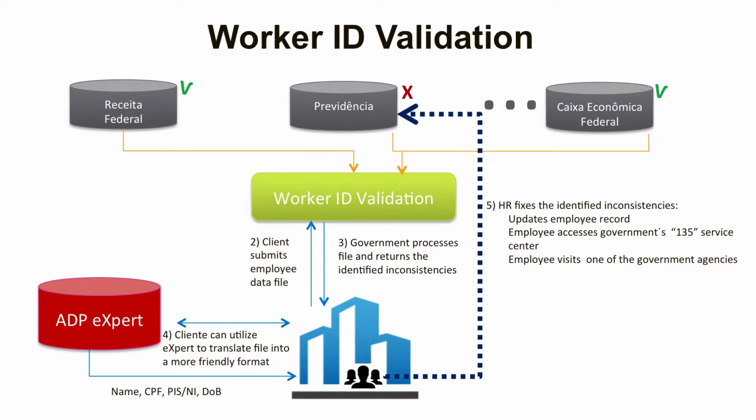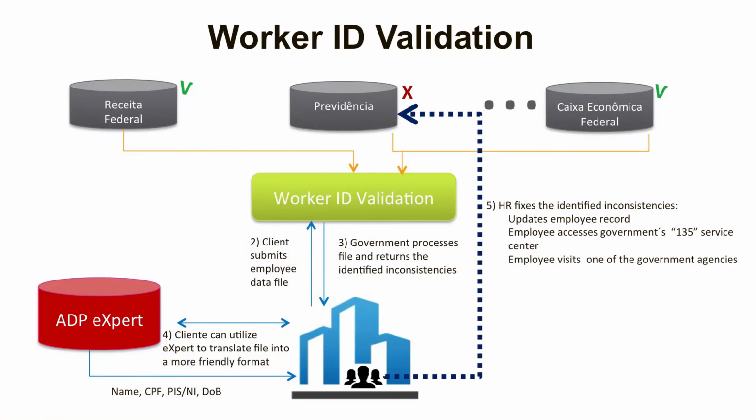After up to 48 hours, the government will return a process file indicating potential discrepancies between your employee record information and information that is available in the government entities. Once the inconsistencies are identified, we advise your company to take the following steps.